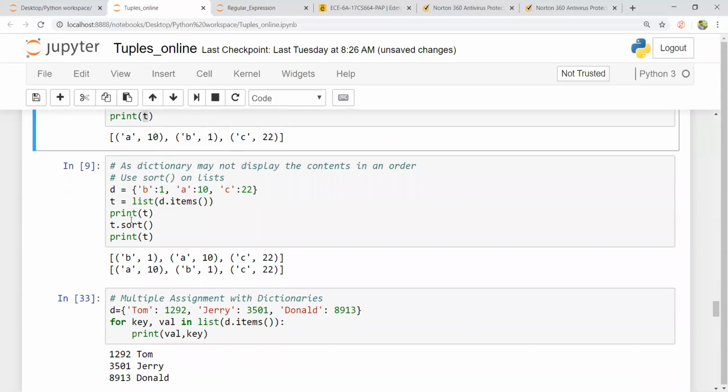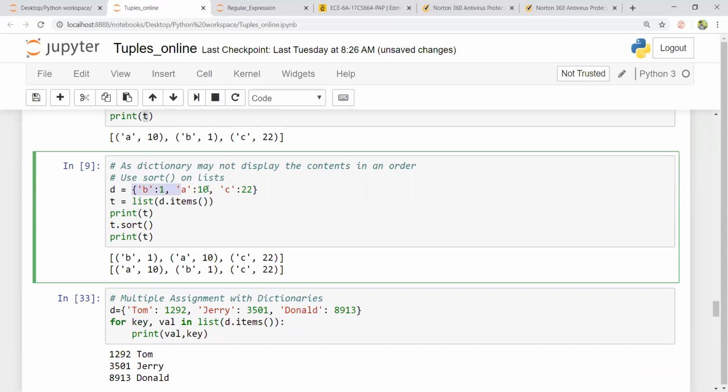The same thing, suppose I want to sort a list of tuples. Now here, these are hashable. Dictionaries are arranged in an unordered fashion. Now T is equal to list of d dot items, which will create a list of tuples, remember. Since you understand that tuples can be compared element by element, now this is a list of tuples and these tuples can be compared.